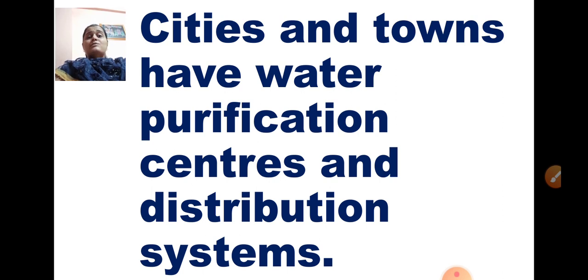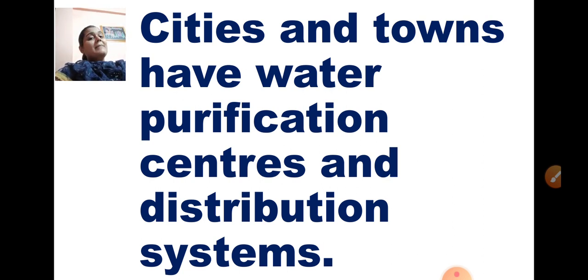Cities and towns have water purification centers and distribution systems. Children, we have studied the process the tap water in our house goes through. The main source of water on earth is rain.